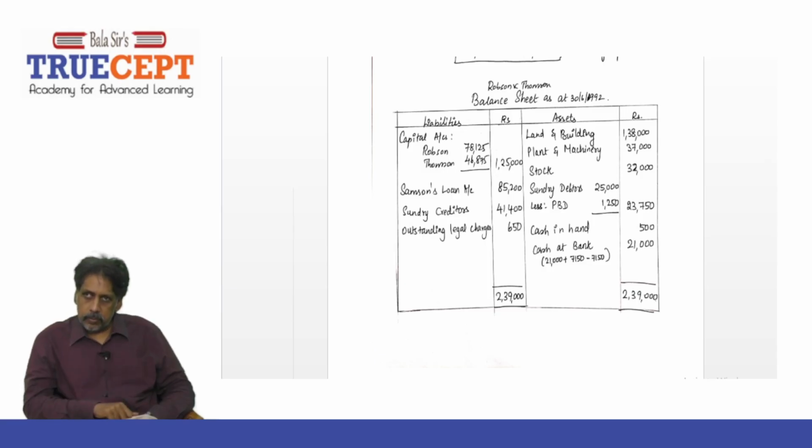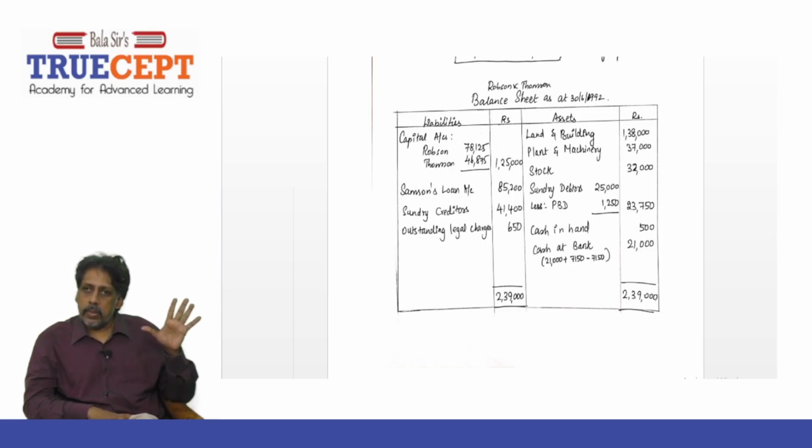Next, sundry creditors 41,000, no change at all. And also outstanding legal cost, how much? 650. That's it. Then on the asset side, land and building will be 1,20,000 plus 18,000, 1,38,000. And then next, plant and machinery 37,000, no change at all. Next, stock 32,000, which will be 36,000 minus 4,000, 32,000. Sundry debtors will be 25,000 minus 1,250, 23,750. And cash in hand 500, no change.